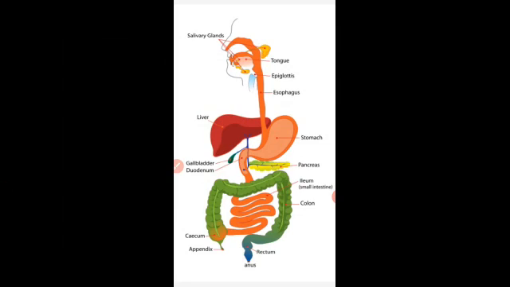After that, the ileum and jejunum are also parts of the small intestine. The ileum is the most important part of the small intestine because most of the digestion takes place within the ileum, and absorption also occurs there only. After that, the ileum opens into the cecum.